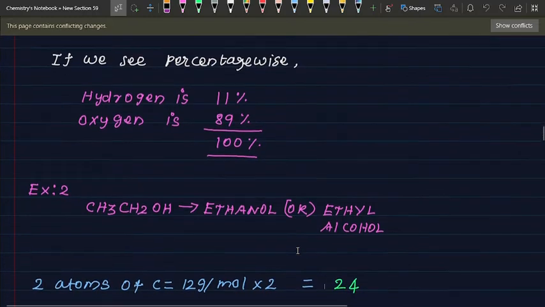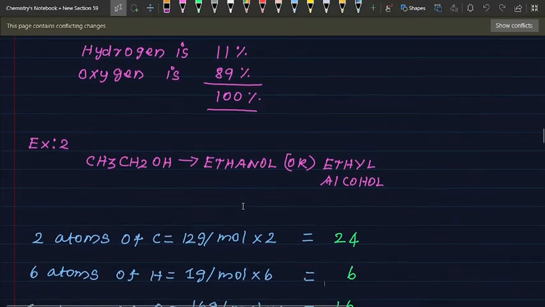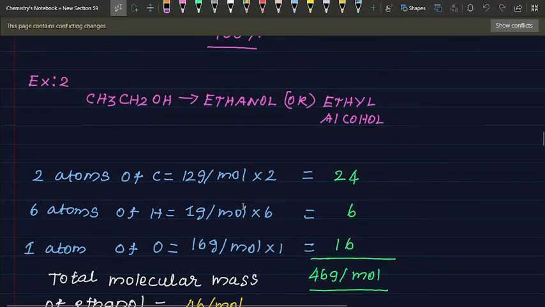Example 2, CH3CH2OH. This is called ethyl alcohol or ethanol. Here 2 atoms of carbon are found: 12 gram per mole into 2 equals 24.